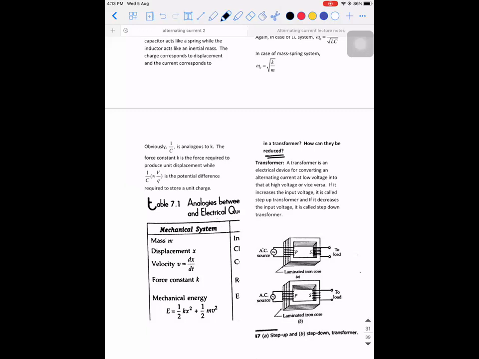A transformer is a very simple device which is used to decrease or increase the input alternating voltage. If you ask me, can a transformer be used for a DC source? No. Because a transformer is an electrical device which is used for converting an alternating current at low voltage into a high voltage, or vice versa.